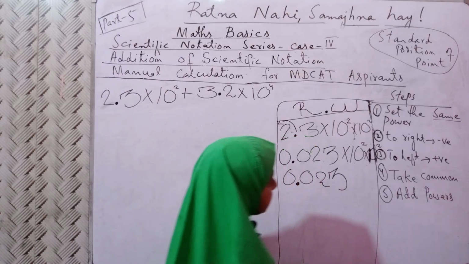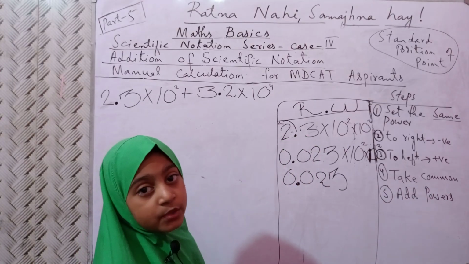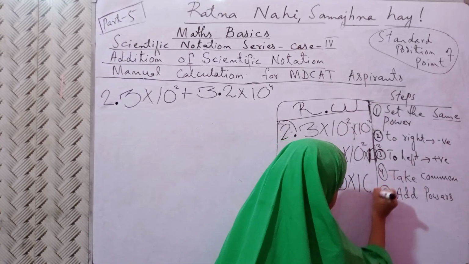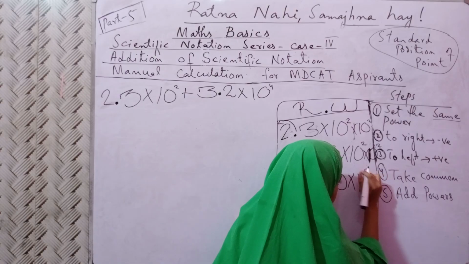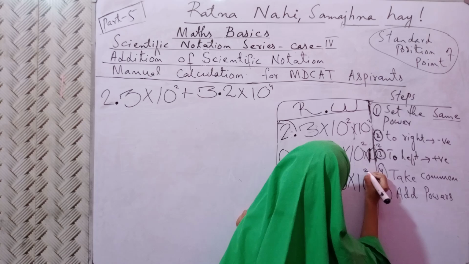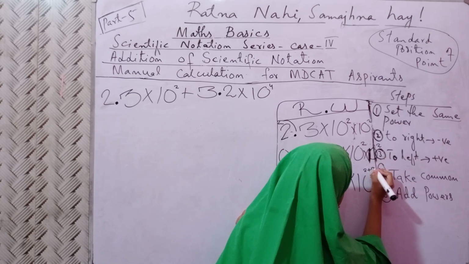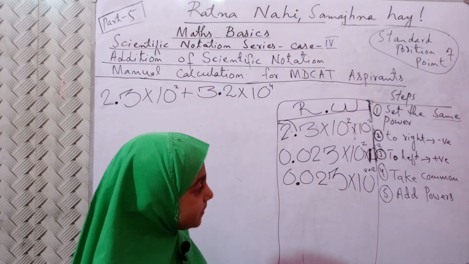Now, let's see the steps. Take common. Now this into 10 raised to power 2, we will take common like this. Done? Now power, plus 2 power.